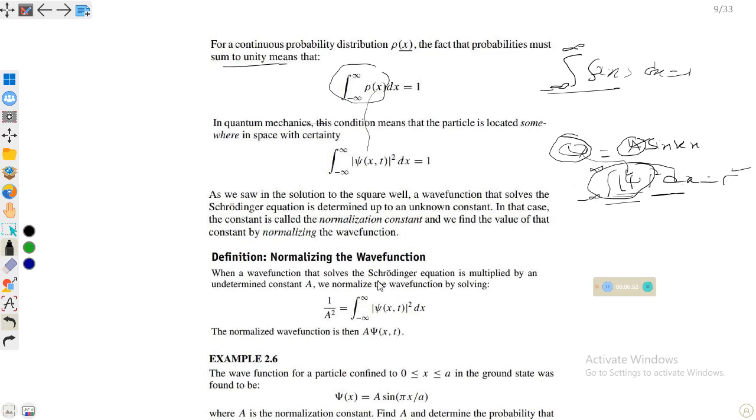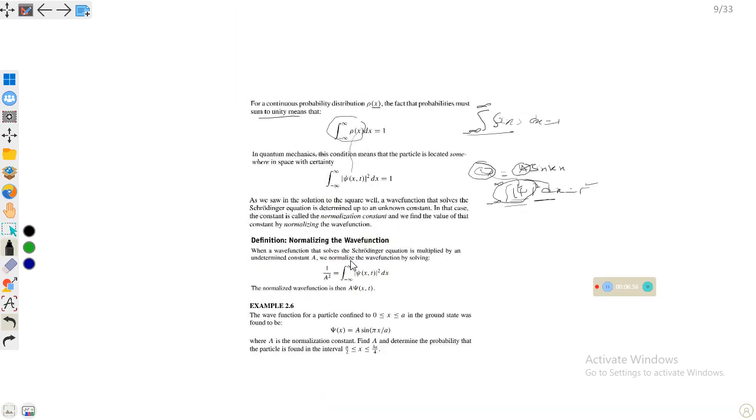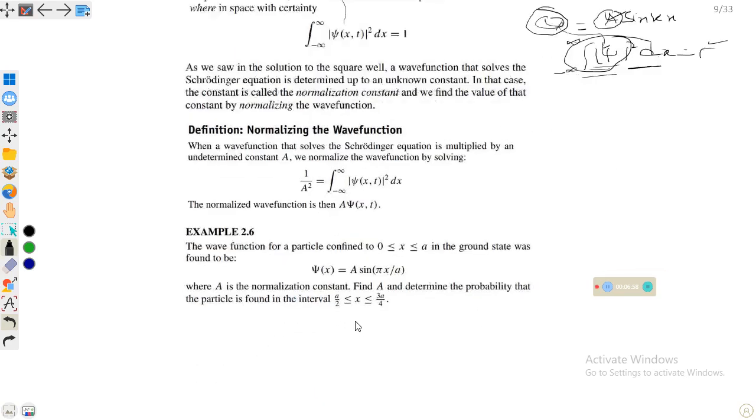Like in the next question, how we can find the normalization constant. Example: the wave function of a particle found between 0 and a in the ground state was found to be psi of x is equal to A sine pi x over a, and A is the normalization constant which we need to find. Find A and determine the probability that the particle is found in the interval given.